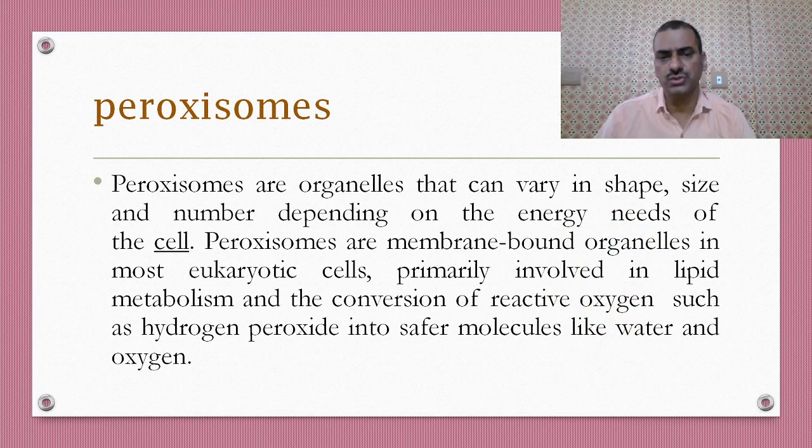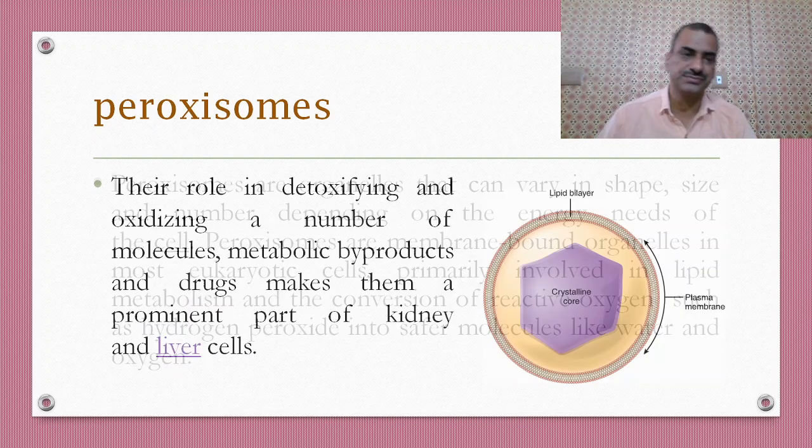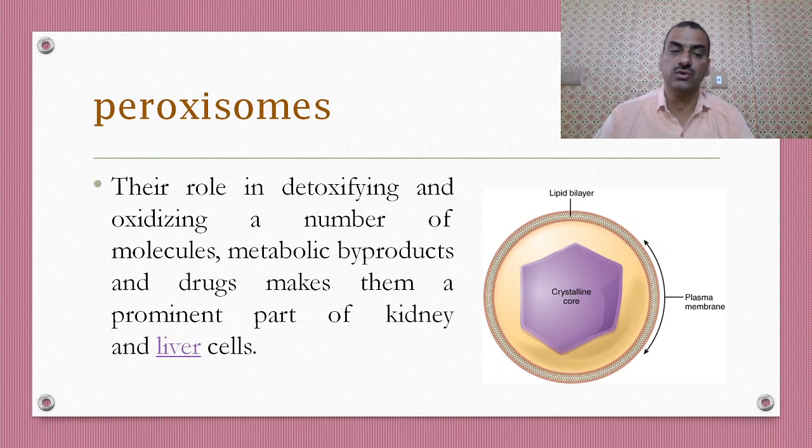Peroxisomes. Peroxisomes are organelles that can vary in shape, size, and number depending on the energy need of the cell. Peroxisomes are membrane-bound organelles in most eukaryotic cells, including human beings, primarily involved in lipid metabolism and the conversion of reactive oxygen such as hydrogen peroxide into a safer molecule like water and oxygen. Their role in detoxifying and oxidizing a number of molecules, metabolic byproducts and drugs makes them a prominent part in the kidney and liver cells, meaning they are more in the kidney and liver cells.